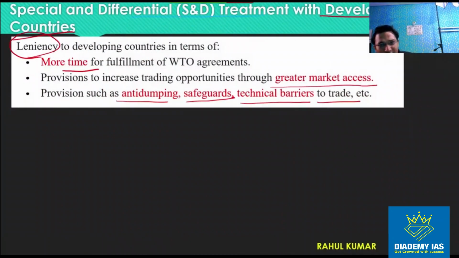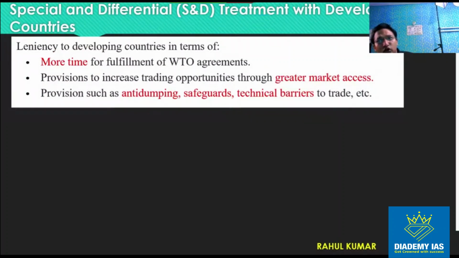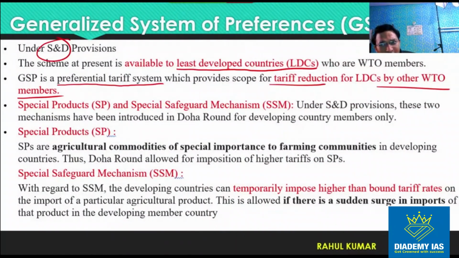We have already seen in special and differential treatment that they can be given opportunity for greater market access. तो जो other country WTO members हैं वो कम import duty लगाएंगे so that these LDCs can increase their market.